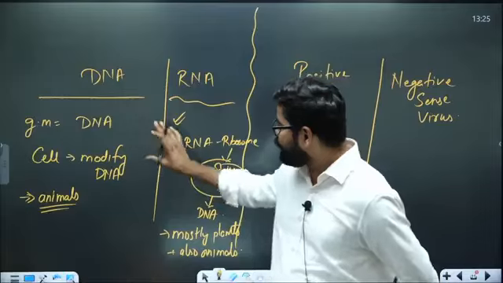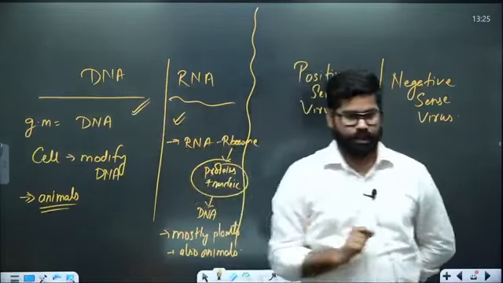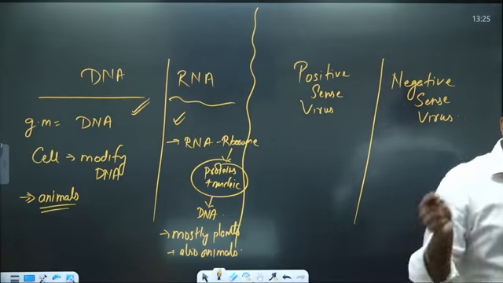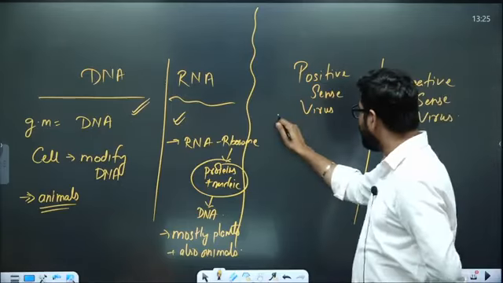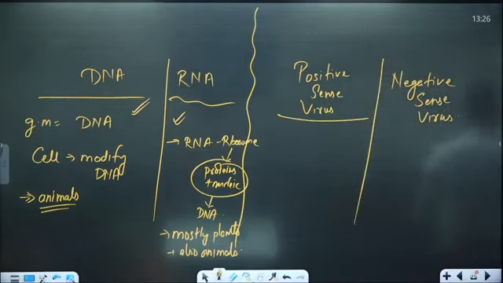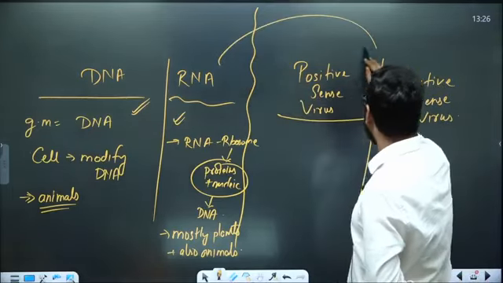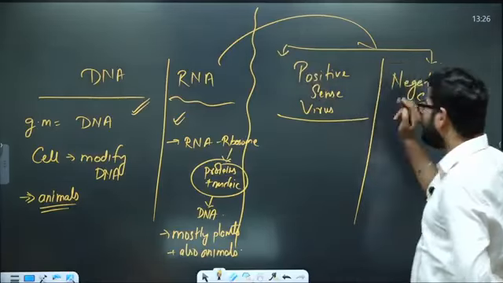So there is one type of virus which is largely the DNA virus, the other which is the RNA virus. Within the RNA virus section, we have positive sense and negative sense.